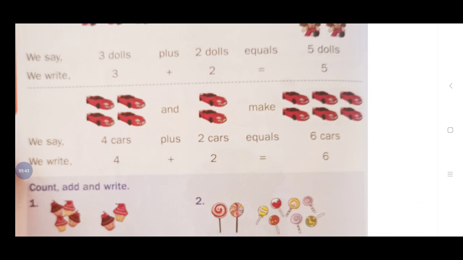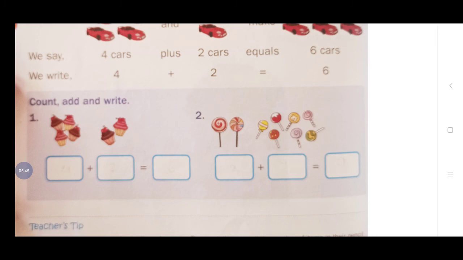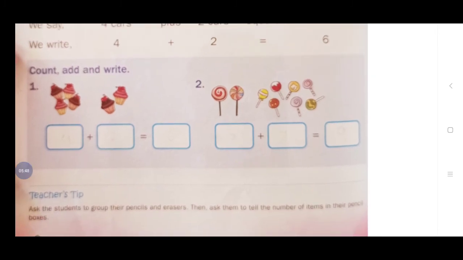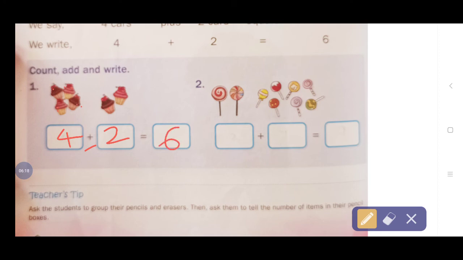Okay, children. Understood all of you? Yes. Now we can count and write it. Okay, na? How many are there? How many total? We'll write it. Then see here. How many ice creams are there here? 1, 2, 3, 4. Total how many? 4 are there. We wrote 4. And the extra plus symbol is there, na? Plus, and 2 more are there, na? Total how many? Count it. 1, 2, 3, 4, 5, 6. How many? 6 came. Okay, na children?